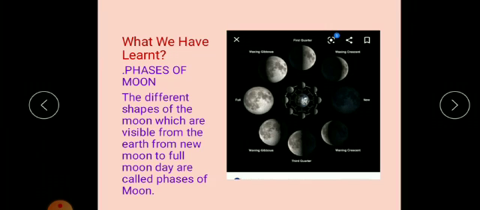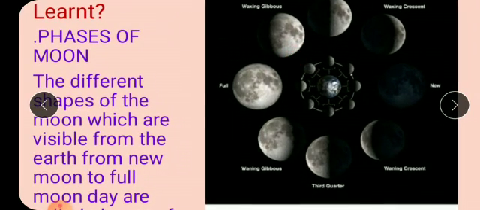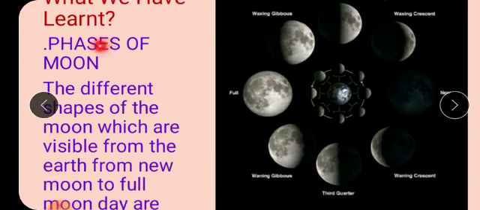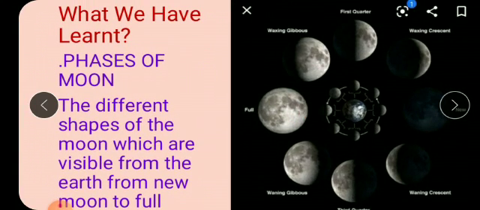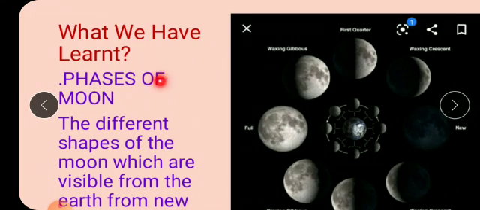Let's continue with our lesson. So today, children, we have to study something about the phases of the moon. Now let's first understand the meaning of phases. Phases means what? Different shapes of the moon, isn't it? You know very well, the moon comes in different shapes. Its shape changes, isn't it? So those changing shapes of the moon are called the phases of the moon.